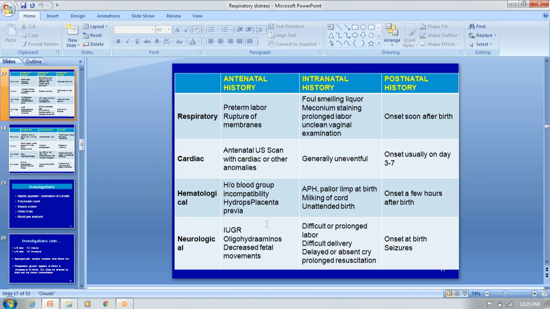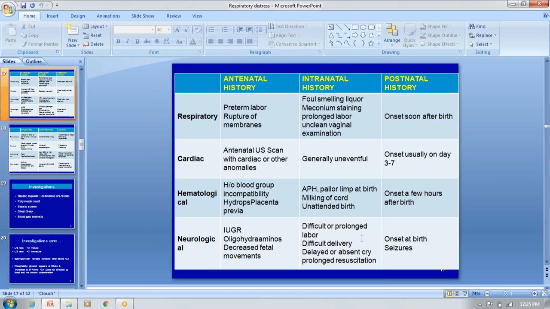Then neurological: intrauterine growth restriction or retardation, oligohydramnios, or decreased fetal movements, or during the delivery any difficulty or prolonged labor, or difficult forced delivery, vacuum delivery. There is a chance of delayed crying because of birth asphyxia in utero itself or perinatal asphyxia. So it may need resuscitation. Neonatal resuscitation is very, very important.